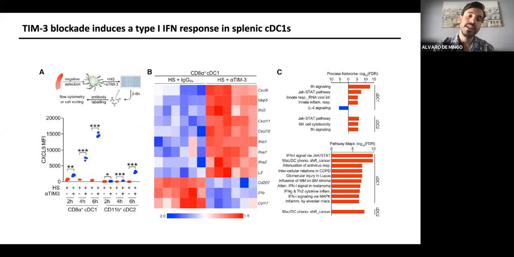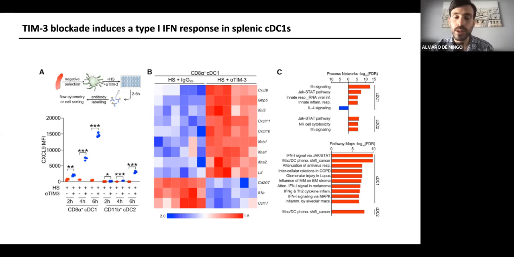The first thing we did was a time course of CXCL9 expression, treating splenic DCs with a heat-shock supernatant that we created by killing tumor cell lines by heat shock. We used this as a conditioned media with or without TIM-3 blockade. We saw that when we added the TIM-3 antibody, we had a nice time-dependent increase of CXCL9, mostly in DC1s but not in DC2s.